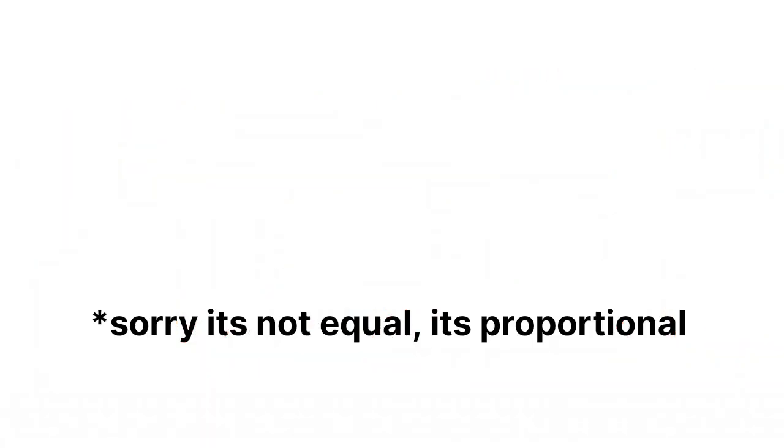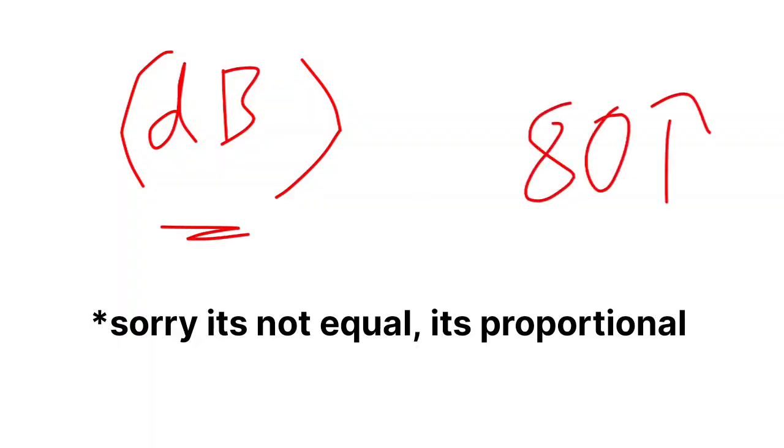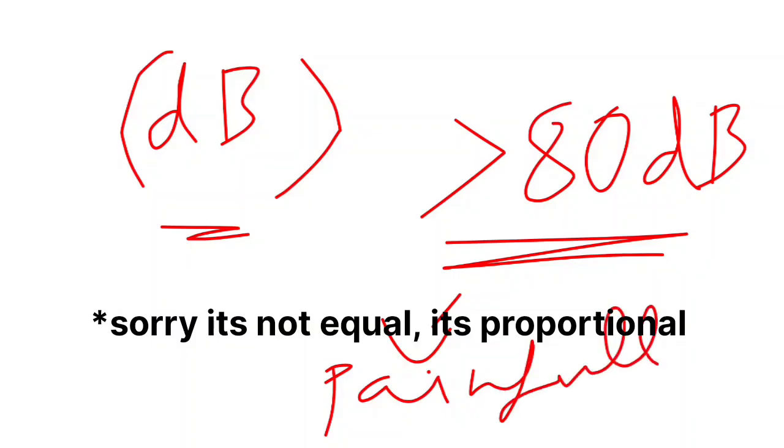So that is loudness and pitch. The SI unit of loudness is decibels, dB. Any sound above 80 decibels is painful for human ears.